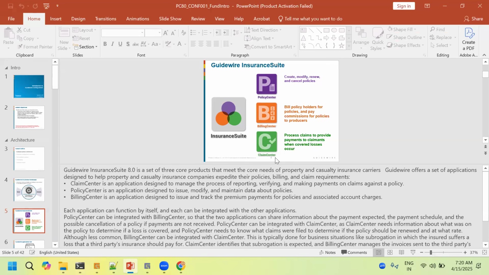Next is ClaimCenter. For example, you have taken a policy starting from today, and tomorrow the policy holder meets with an accident. Obviously he has to claim it, so ClaimCenter comes into the picture.